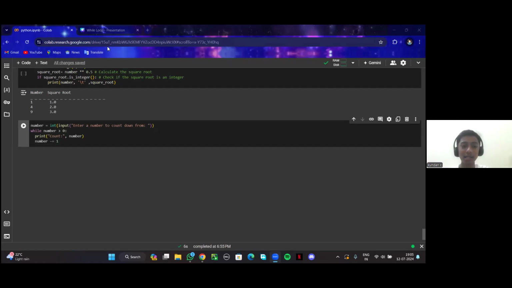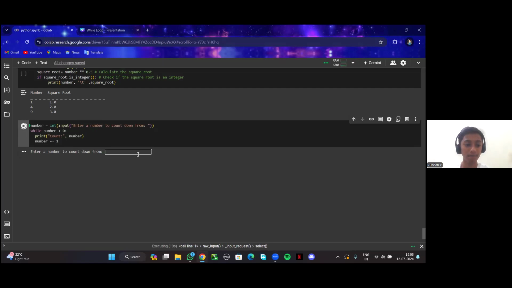In that question, it's about what she has taught today. It's starting the countdown from 0. In the first line, number is equal to input. If you execute this, it will show a box to enter a number, which the computer would recognize and start the countdown from it.